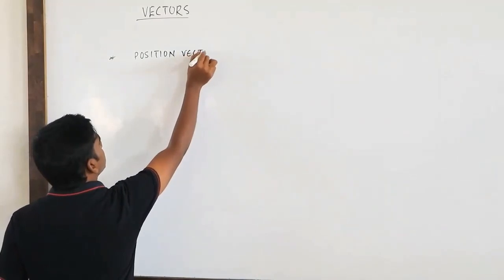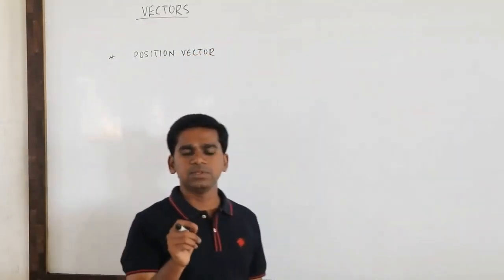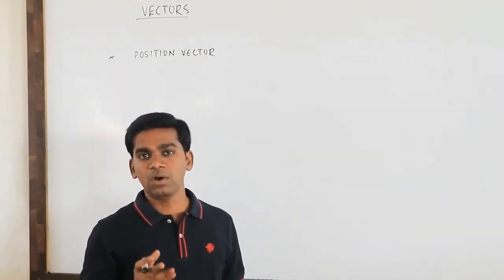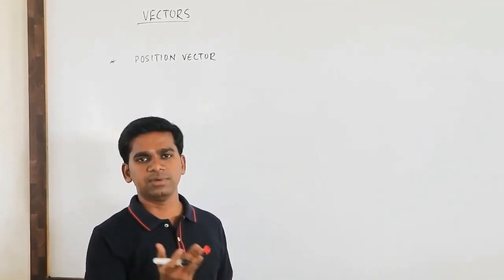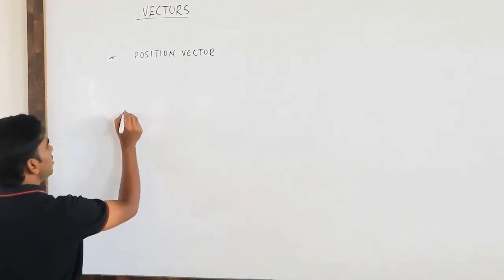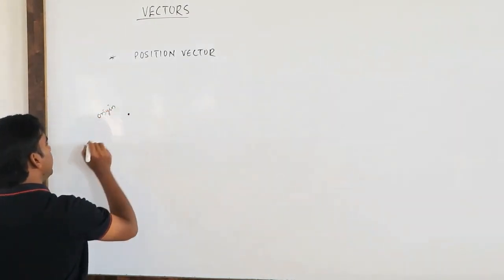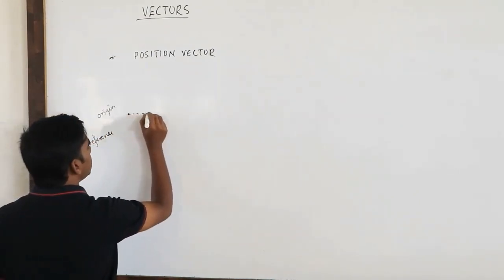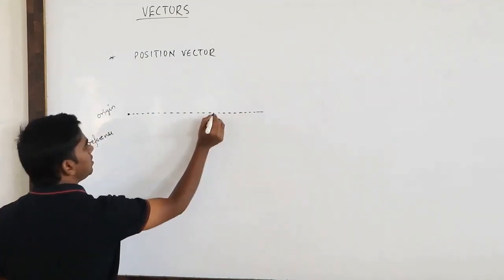Okay, so we'll talk about the position vector. When the word position comes, we should know that there should be a reference point. Without a reference point or origin, we cannot define position. Suppose your origin, or reference point, is here, and this is the extension from the origin.